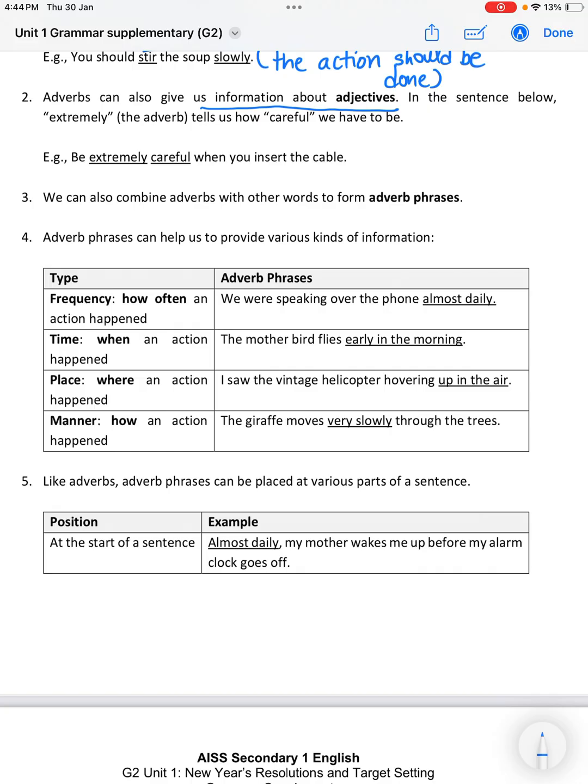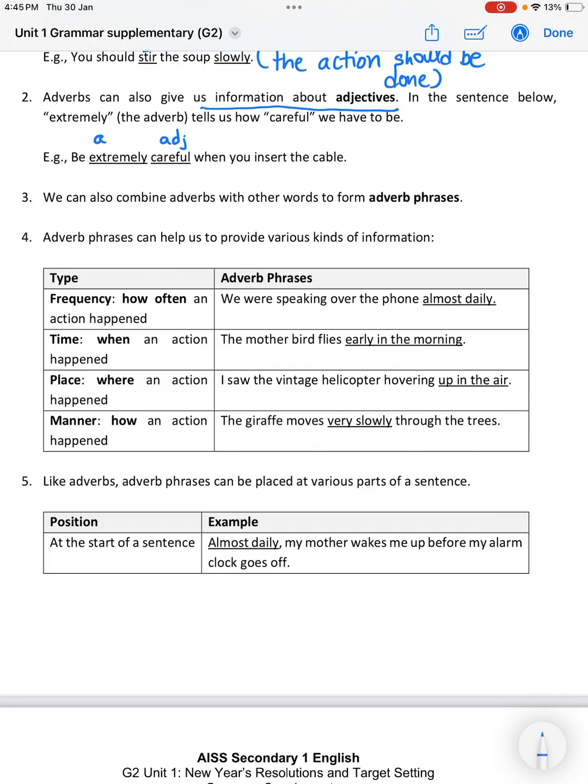So the word careful is a verb. Sorry, it is an adjective. Okay, careful is an adjective. I use the word adj to refer to an adjective. So what does the word careful mean? It describes how you should insert the cable. You must be very careful when you insert the cable. So it is an adjective.